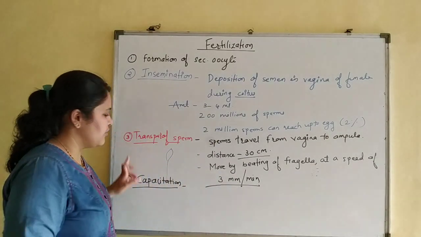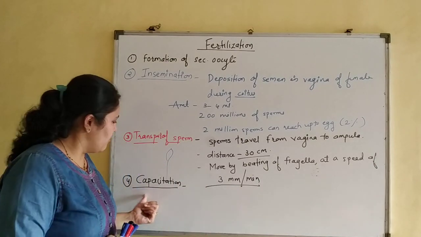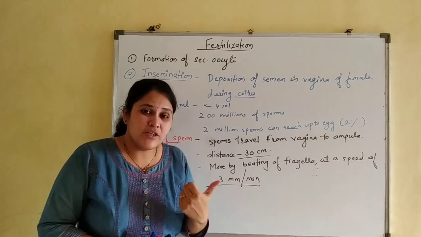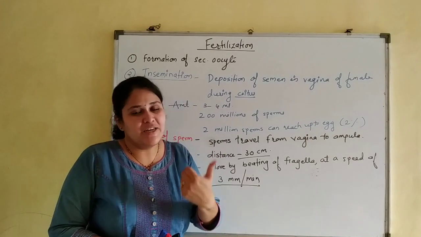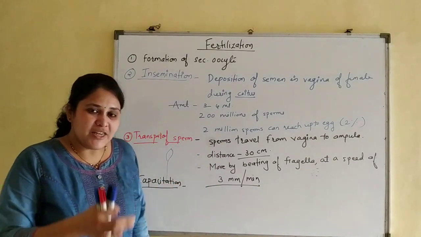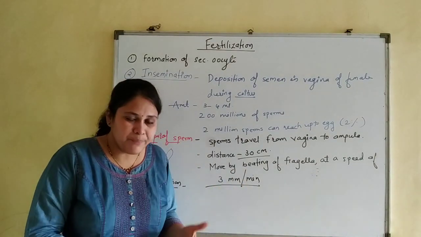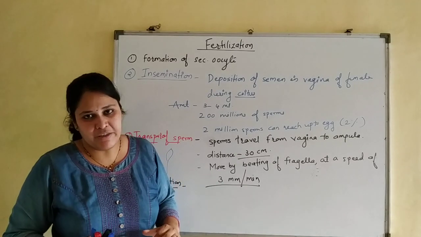In NEET, this question can definitely be asked, because it has come before also. Capacitation takes place in the female body. It does not take place in males.